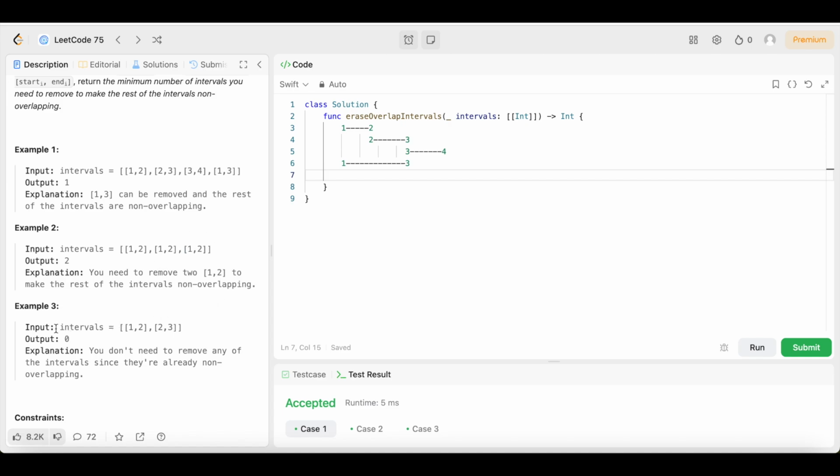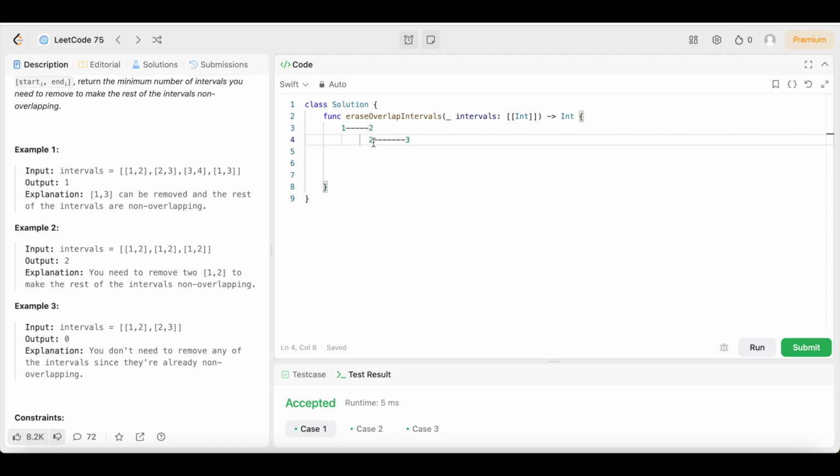So let's look at intervals. In example 3, we have intervals 1, 2, and 2, 3. The output is 0. The explanation is you don't need to remove any of the intervals since they're already non-overlapping, right? That would be this. So this is the example we're working with in example 3, and as you see, they're not overlapping.